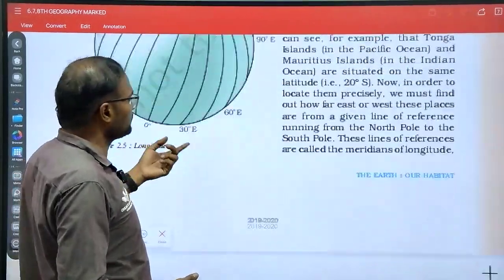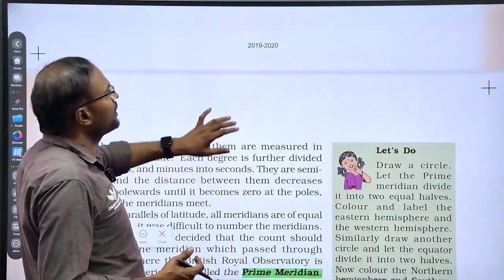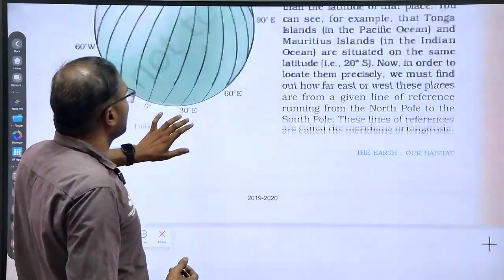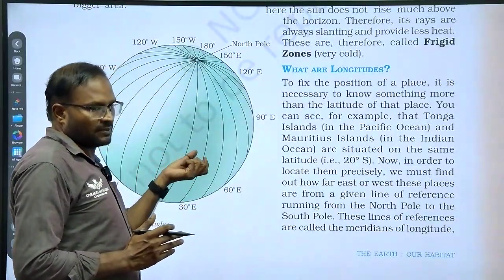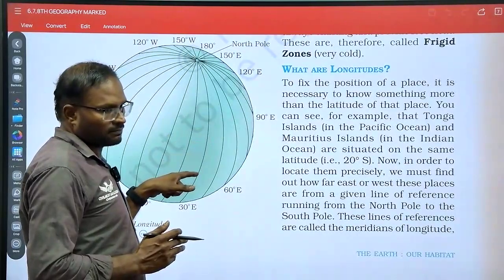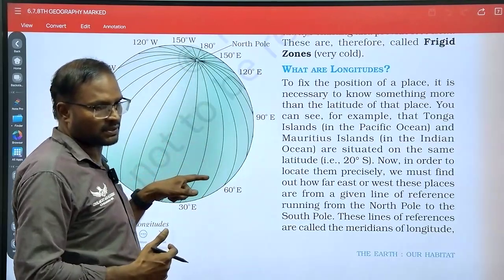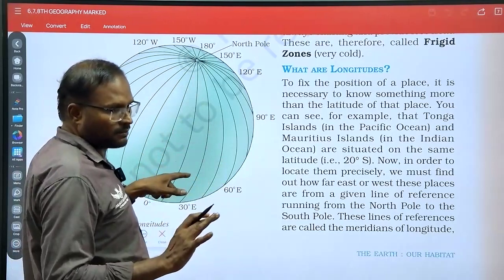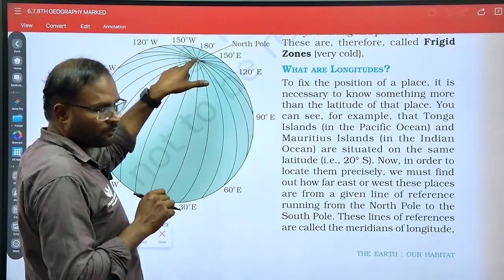Right. So here they will be twisting, like both are semicircles, and moreover, the next statement will be that the distance between two longitudes is the same. Yes or no? The distance between two longitudes is the same at any point, at all the places. Not at all places, because all lines start from a singular point, the north pole.